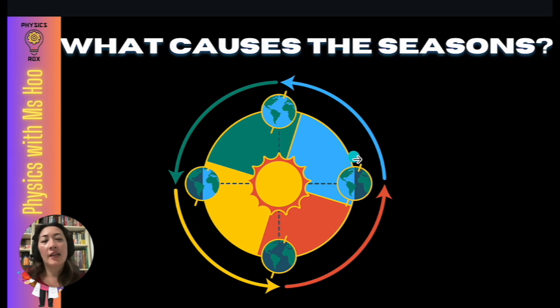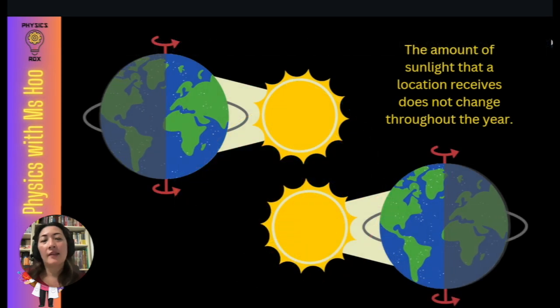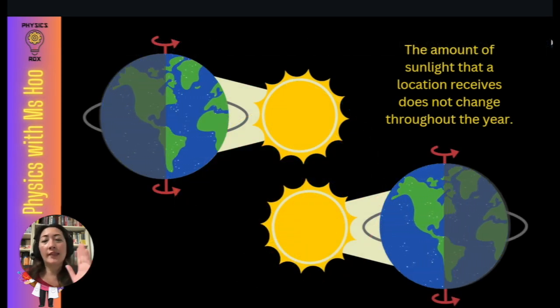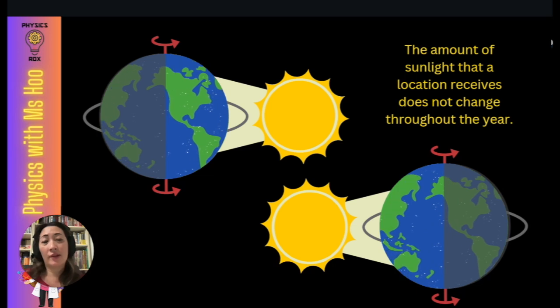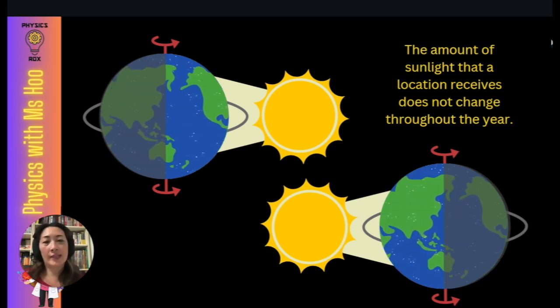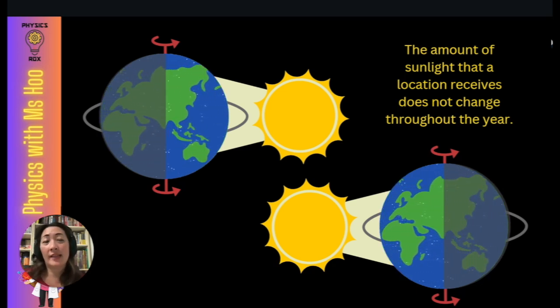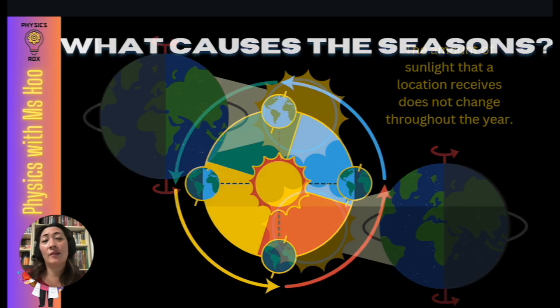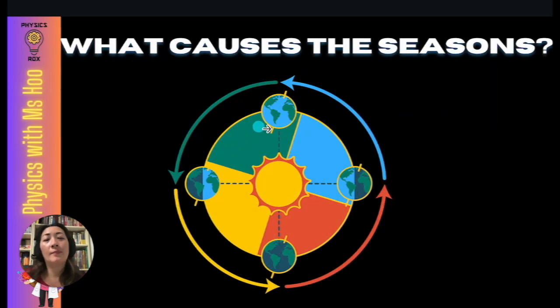In fact, if the Earth didn't have any tilt, you'll find that all areas would be constantly receiving the same amount of sunlight throughout the year. There will also be no 4 seasons. That means that some locations may get summer all the time and some locations may get winter all the time. It is because of the tilt that some parts of the Earth can get the 4 seasons. So in case you're wondering, okay, how does this cause the 4 seasons?